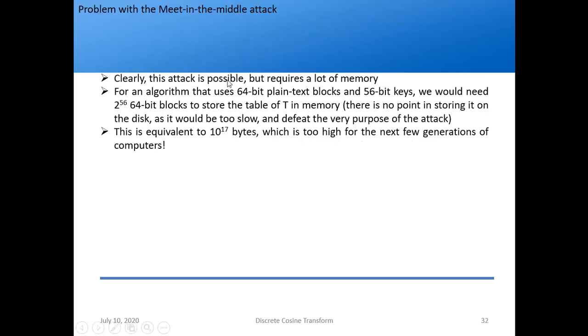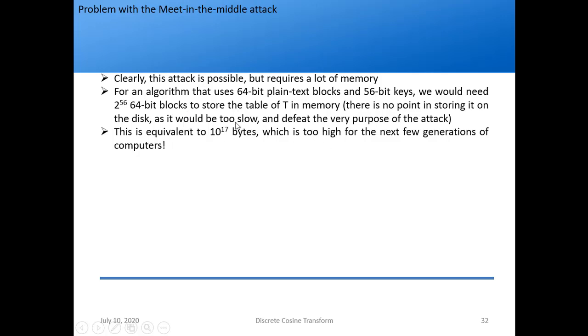So clearly this attack is possible, but what is the disadvantage? As I said, it requires a lot of memory. For an algorithm that uses 64-bit plain text blocks and 56-bit keys, we would need 2 raised to 56 64-bit blocks, which is equivalent to 10 raised to 17 bytes.